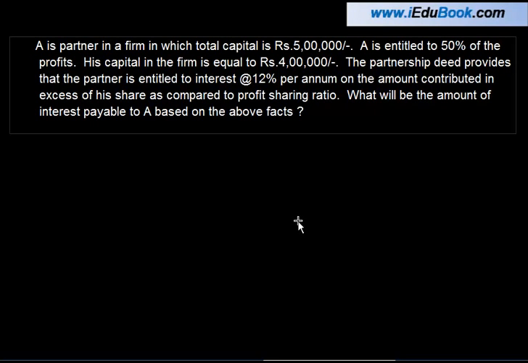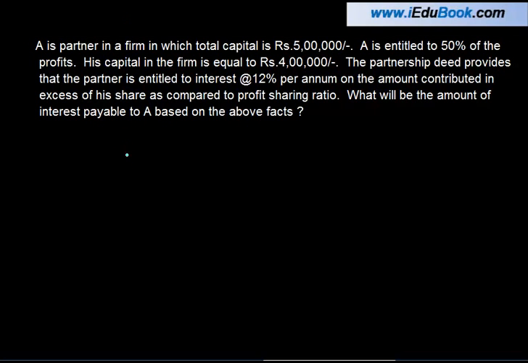In this question, what we are going to look at is how do you calculate the interest on capital for a partner who has contributed in excess of what he is legally entitled to contribute. Let me just explain this to you first, and then we'll read the question also, and we'll look at the solutions as well. In a partnership firm, what happens is that there could be two partners, let's say for example,